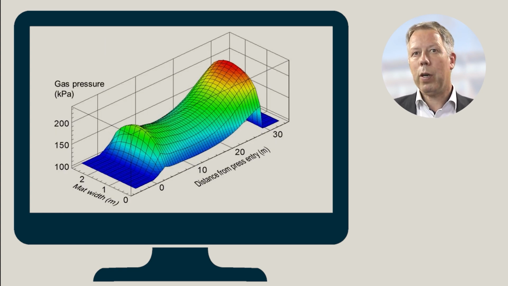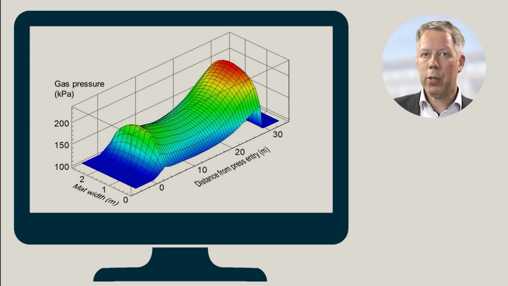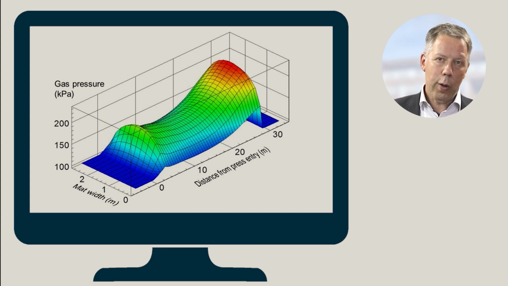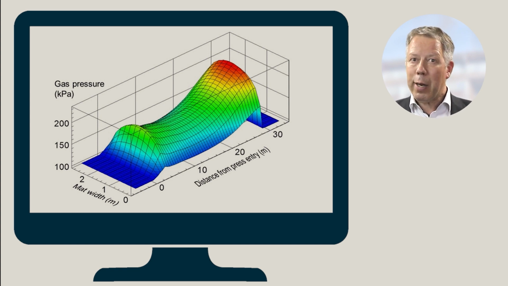With this model, we are able to simulate many features of the pressing process, such as the temperature in the core layer or the gas pressure inside the mat, and also the development of the density profile. As you can imagine, such a model needs information about the physical properties of the mat, such as thermal conductivity, gas permeability, or parameters describing the compression behavior of the mat. We also call these parameters the rheological parameters.